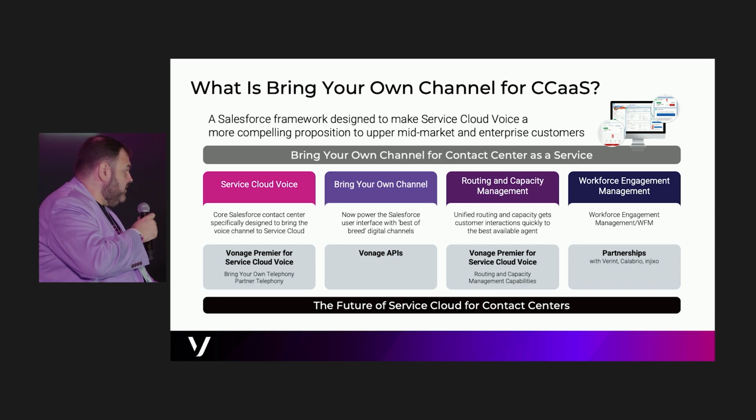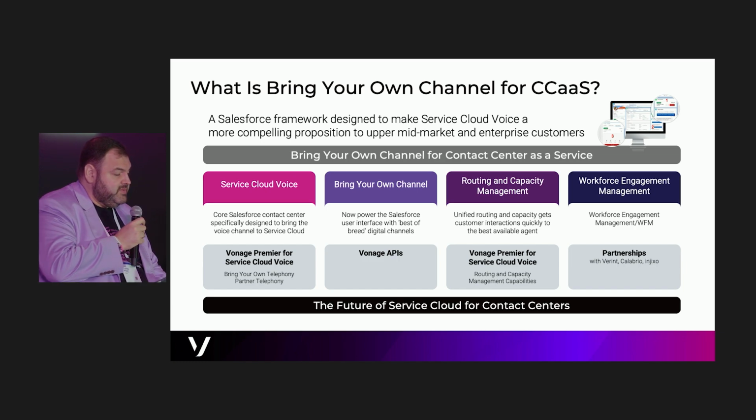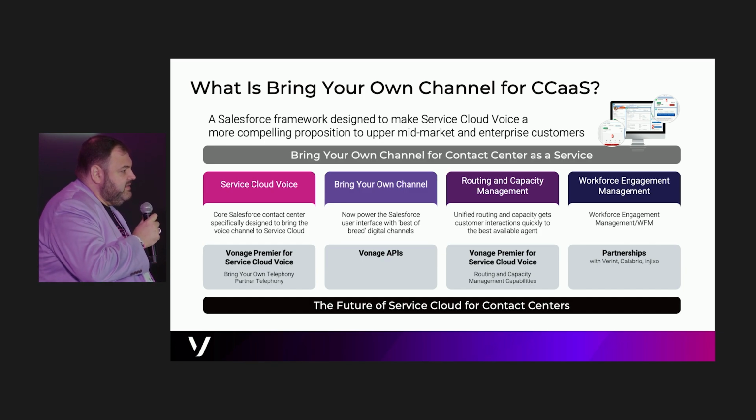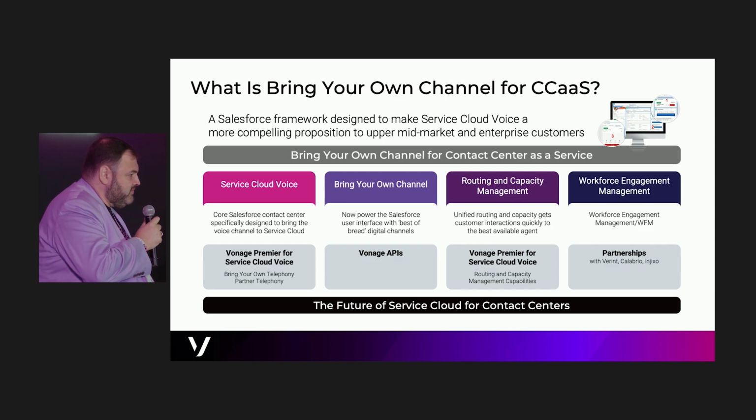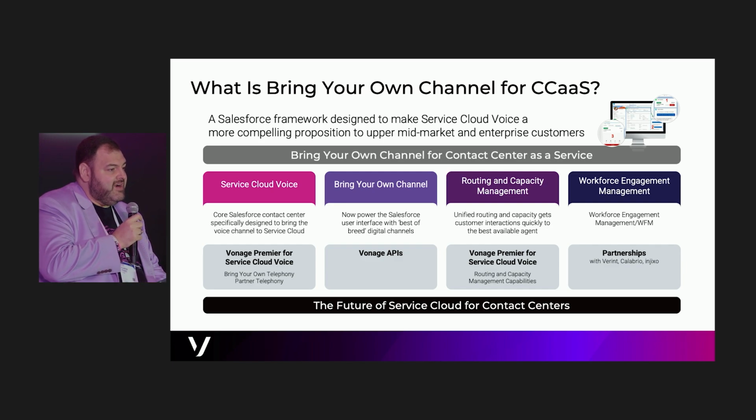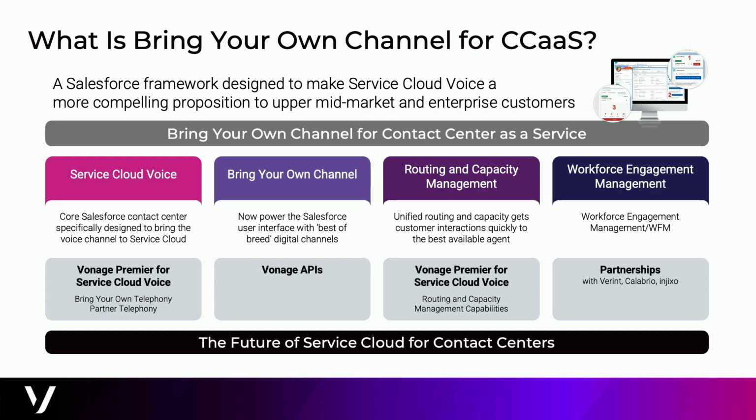Those are going to be part of the Vonage Premier for Service Cloud Voice option too, but they're built using the Vonage APIs. Our rich CPaaS platform that provides those channels, the initial ones that are coming now, that are available for pilot today, are SMS, web chat, and WhatsApp, which, by the way, is a channel that Salesforce doesn't support today, as far as I know. The third component is the routing and capacity management. And we're going to go into that in more detail. Nicole is going to talk to us about that later.